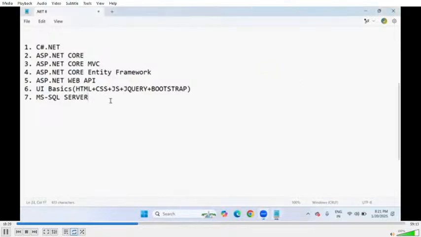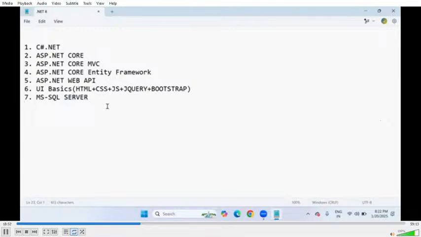So these are the ASP.NET related subjects which I'm going to cover, and UI technology basics, which is really helpful to design our web application. And compulsorily, as a .NET programmer, you must be aware of MS SQL Server, Microsoft SQL Server database knowledge also.